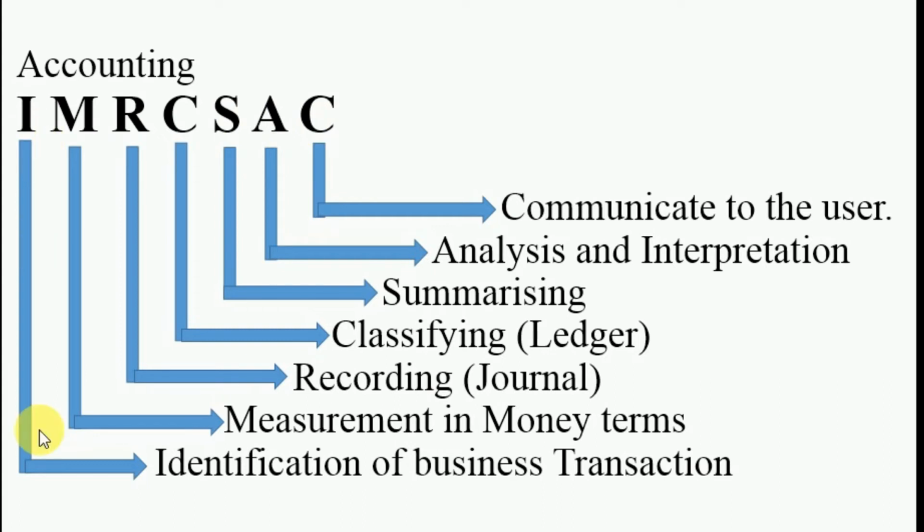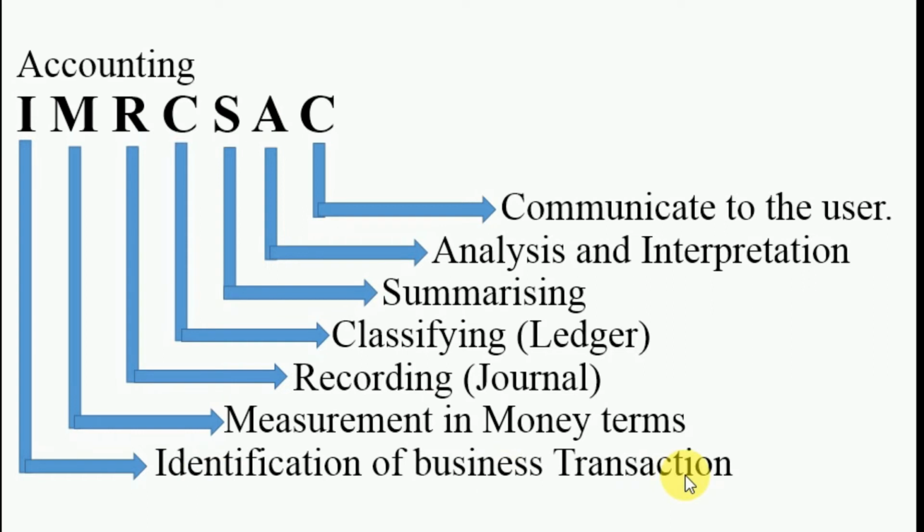I denotes identification of business transactions. Whatever business activities are being performed by a businessman, these business activities are known as business transactions. So first and foremost thing in business is to identify the business transactions.